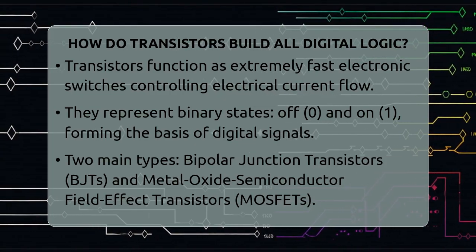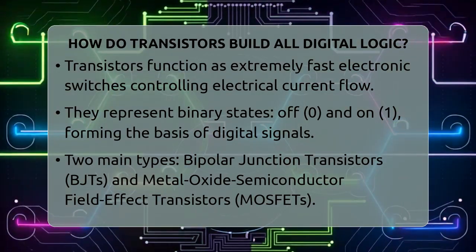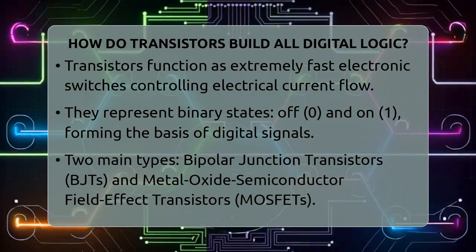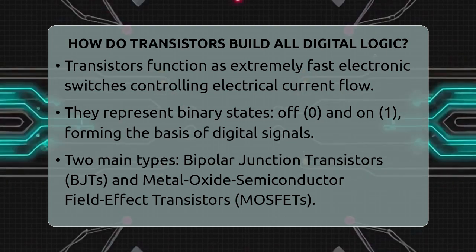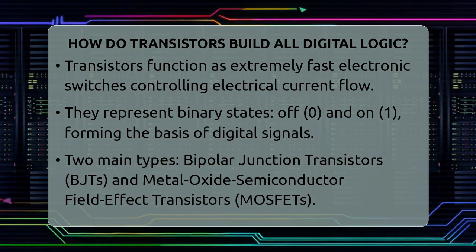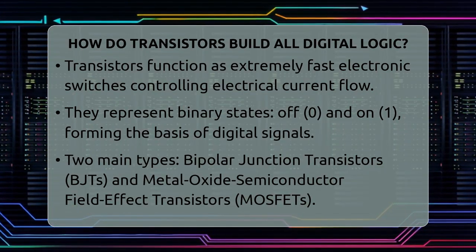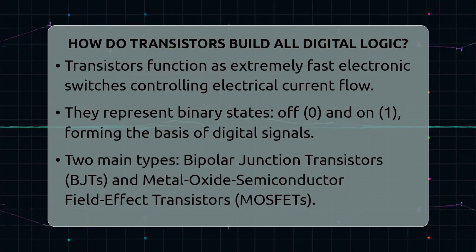Transistors act as electronic switches that control the flow of electrical current. When they are on, they allow current to pass through. When off, they block it. This on-off behavior is perfect for representing binary states of 0 and 1. In digital electronics, 0 means the switch is off, and 1 means it's on.